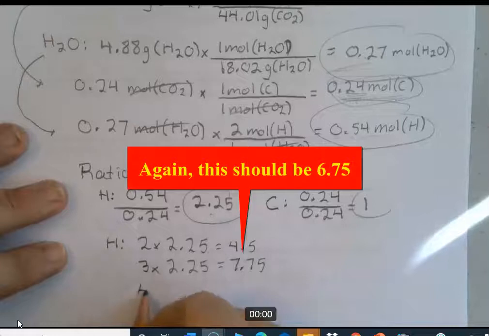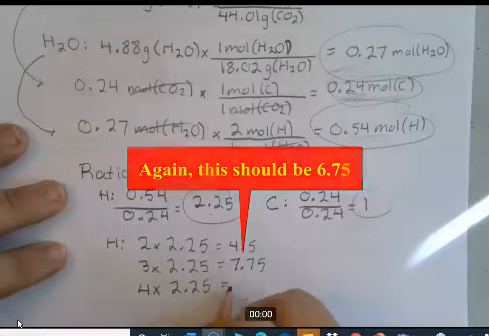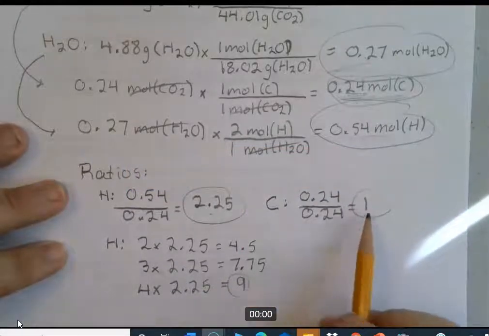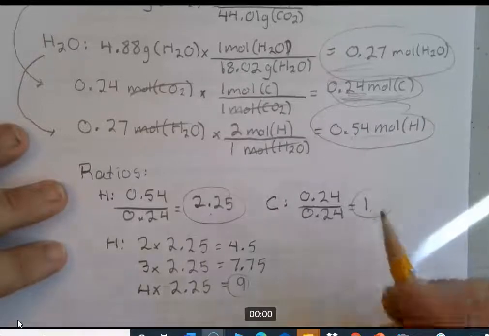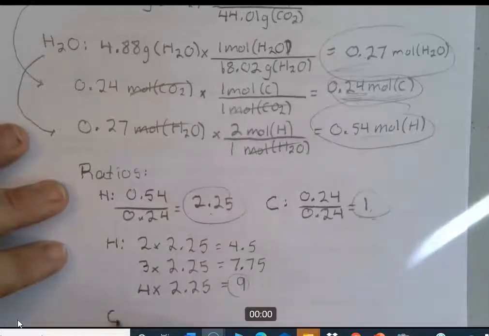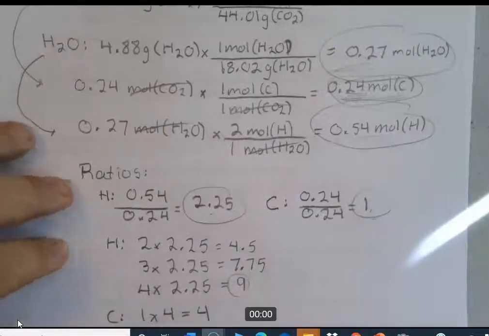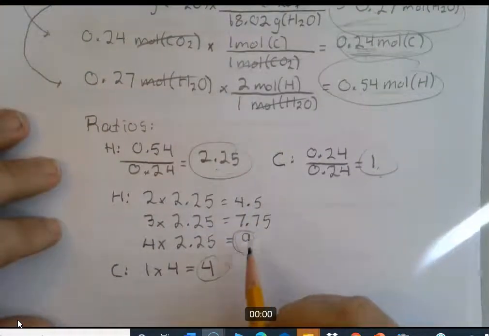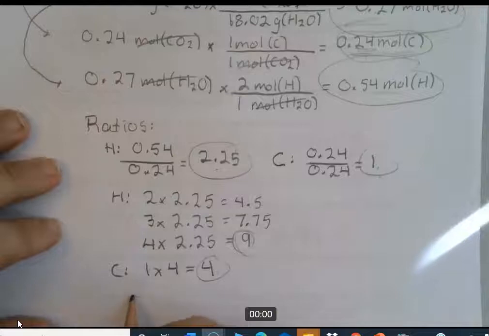Keep going, not a whole number. That's a whole number. So that means we have to multiply the carbon by 4 as well. Alright, so we have a 9 and a 4: 9 for hydrogen, 4 for carbon. So our empirical formula is C4H9.